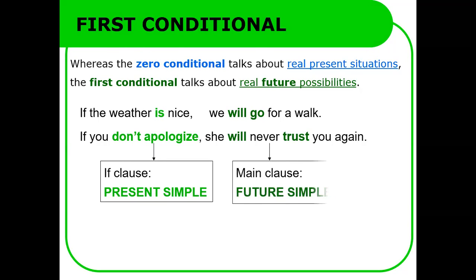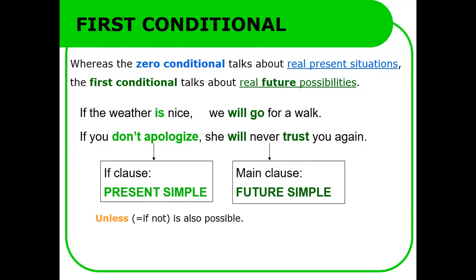Here, the if clause is in the present simple, and the main clause is in the future simple. If the weather is nice, present simple, we will go for a walk, future simple. If you don't apologize, present simple in the negative form, she will never trust you again, future simple.